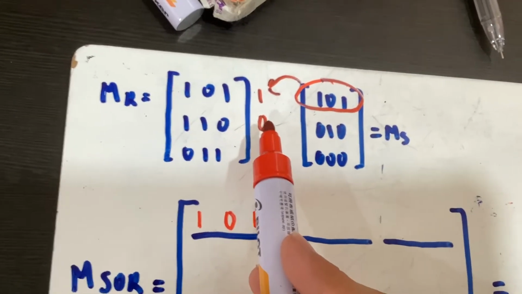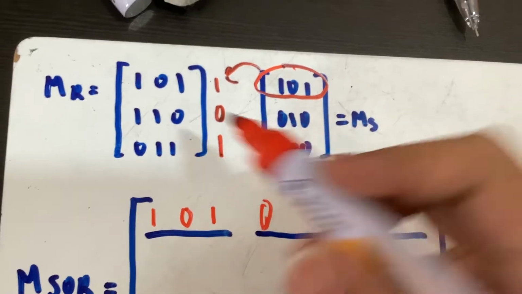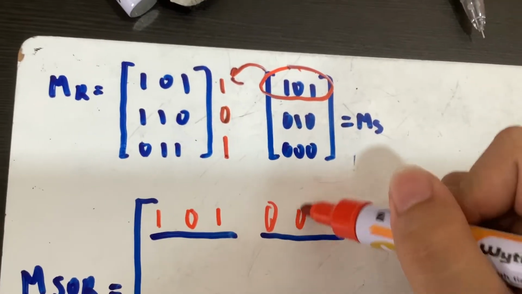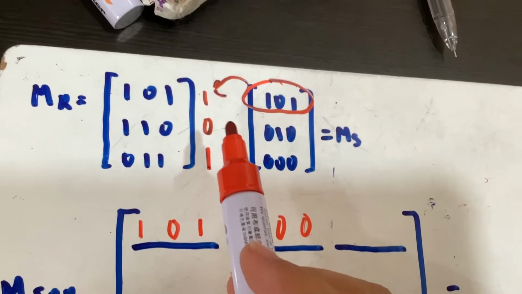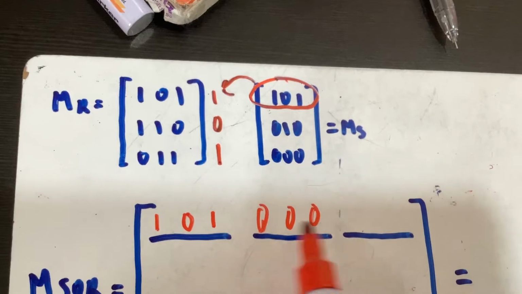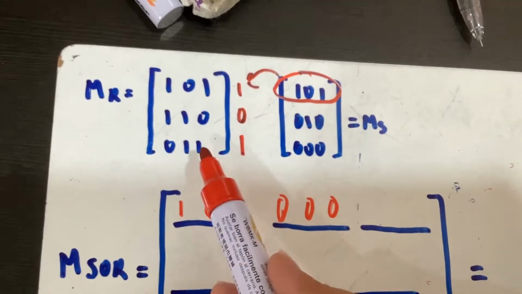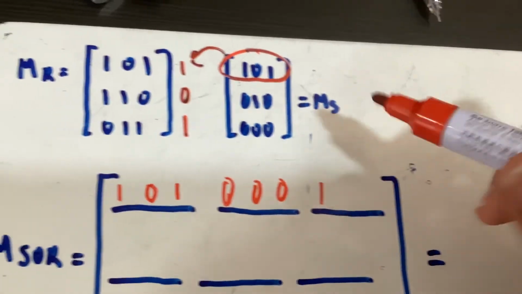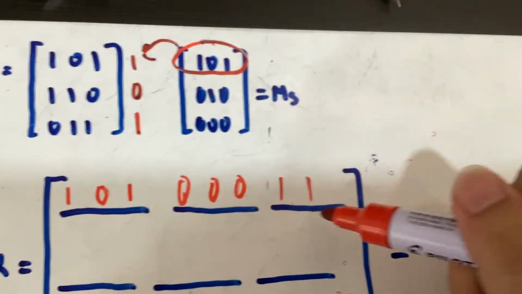So 0 and 0, that would be 0. 0 and 1, that would be 0. 0 and 1, that would be 0. Here's a tip: automatically, if you see this is 0, everything is going to be 0, right? Next, 1. 1 and 1, that would be 1. 1 and 1, that would be 1. 1 and 0, that would be 0. Okay? Next, we go back to step 1.